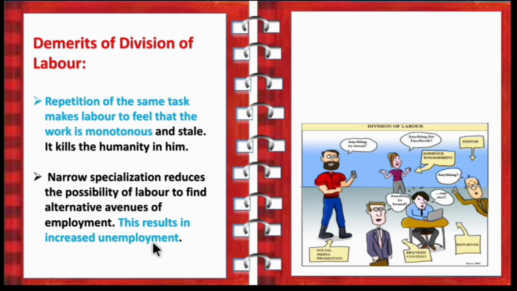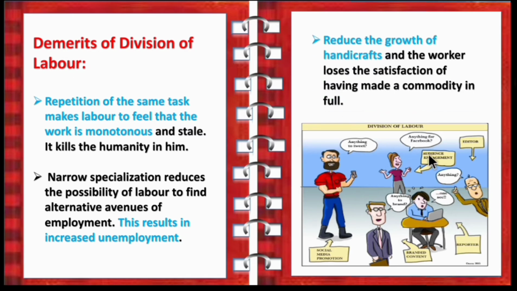So when assigning a specific work for each worker, what will happen? The particular worker will be efficient in doing only one specific task. So if he loses his job, he can't find another job easily. So it increases the unemployment in the society. So now the third demerit is it reduces the growth of handicrafts and the worker loses the satisfaction of having made a commodity in full.